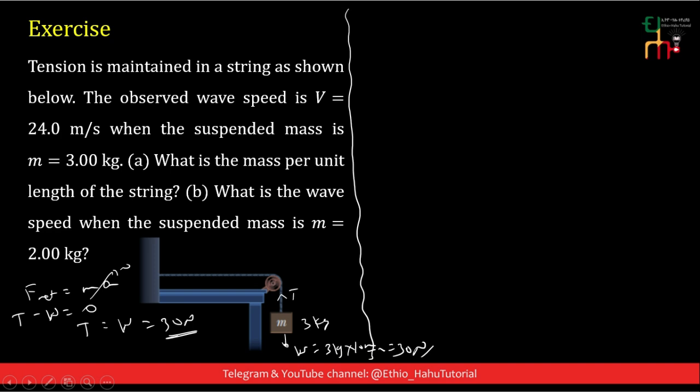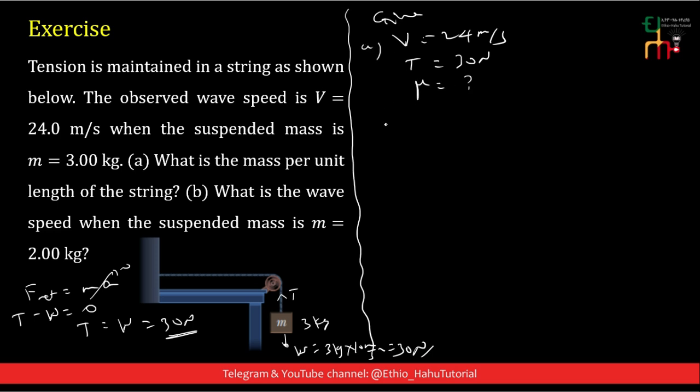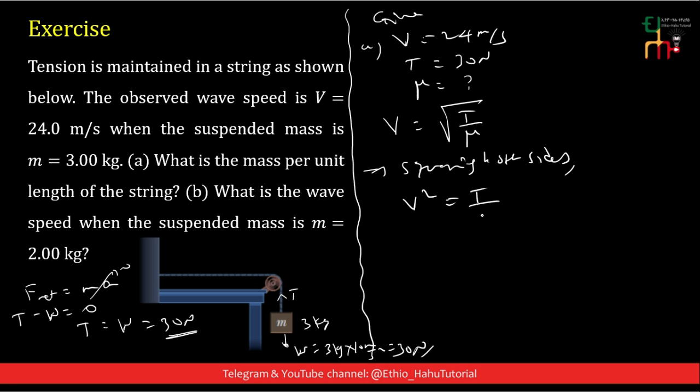Having this tension, given that V is equal to 24 meters per second, we have found tension is equal to 30 Newton, and we are asked to determine the linear density. Since V is equal to the square root of tension over linear density, squaring both sides, V squared is equal to tension divided by linear density.